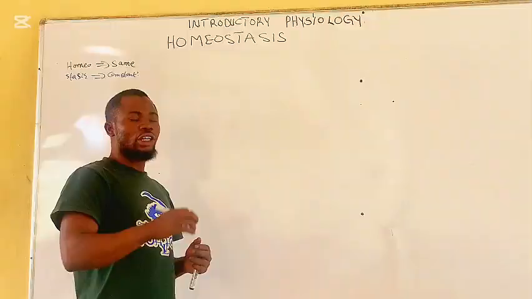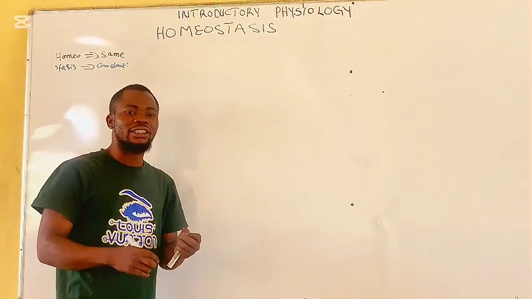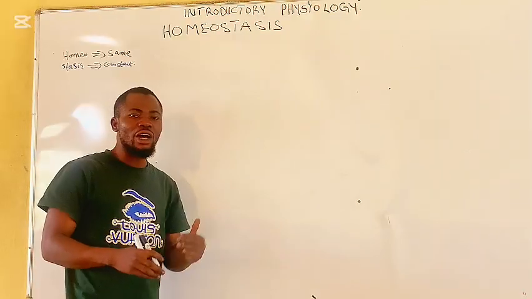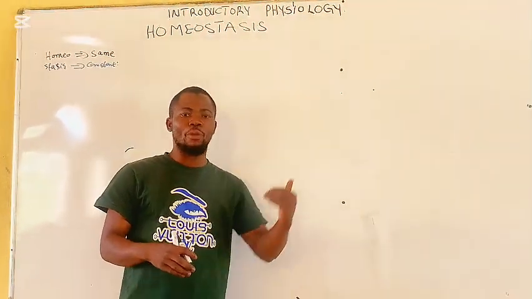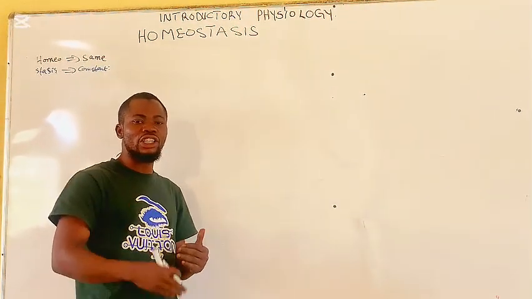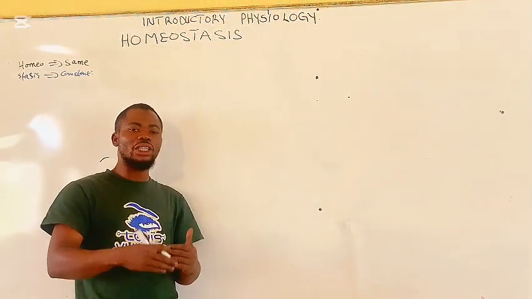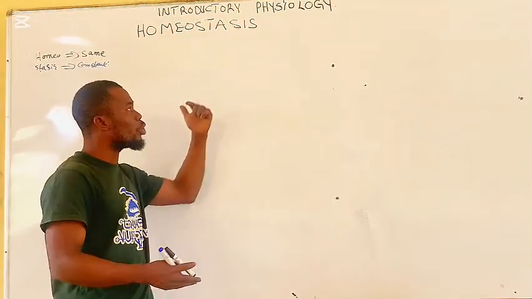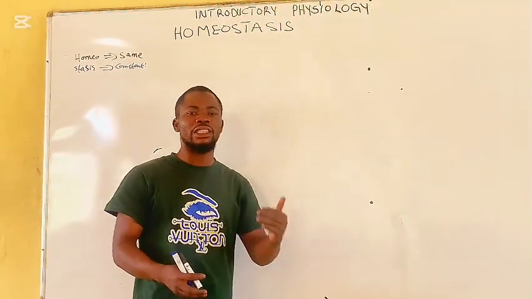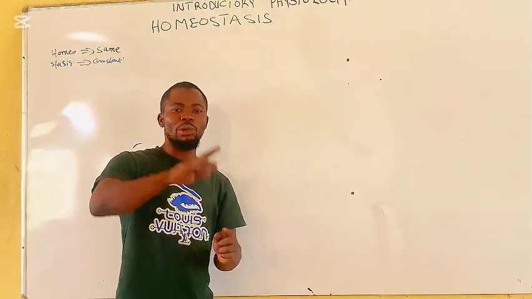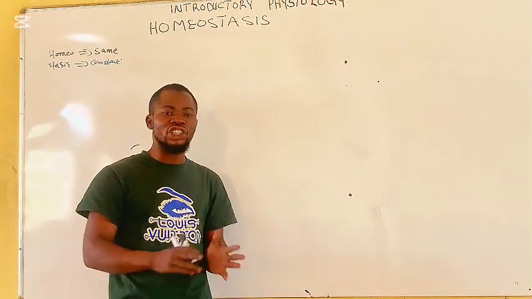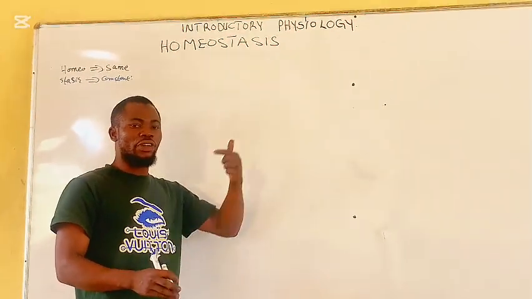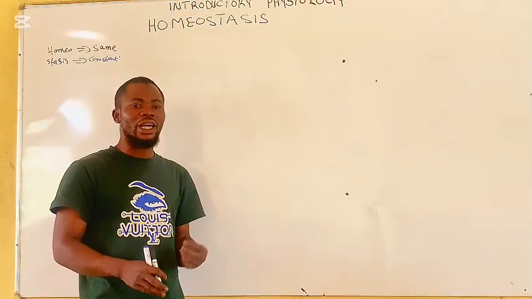Homeostasis is very important in the sense that it regulates the actions of the cells of the body. It allows the cells of the body to function normally. It also allows the actions of the enzymes, because under certain conditions, enzymes are denatured, such as in high temperature. If there is no homeostasis, if there is high temperature, the enzyme activity will be inhibited. So the problems that will arise due to changes of the internal environment are corrected by homeostasis, the ability of a body to maintain a stable internal environment.